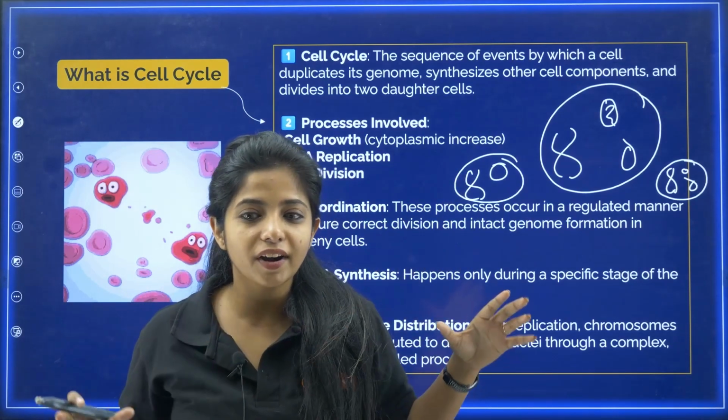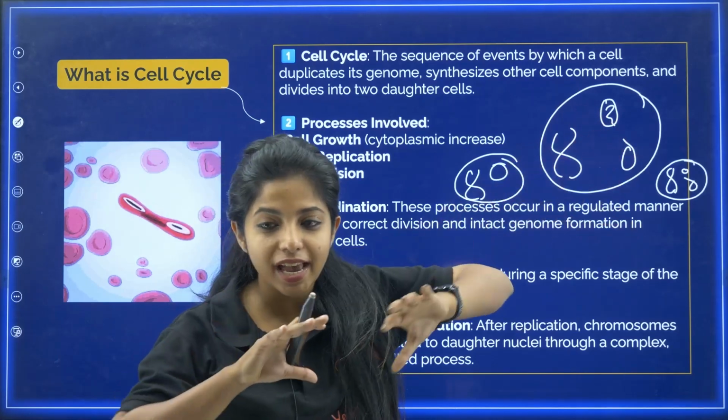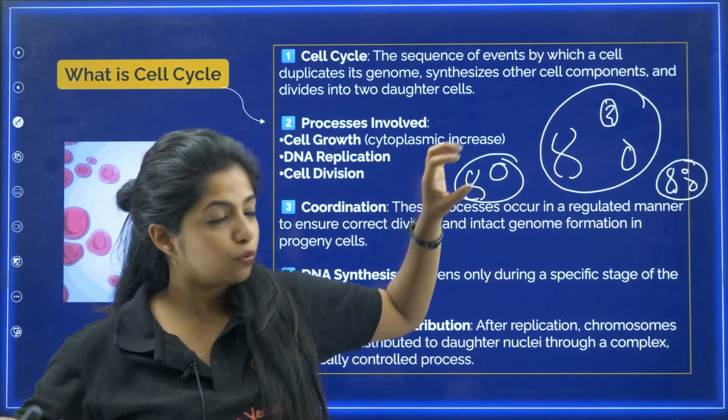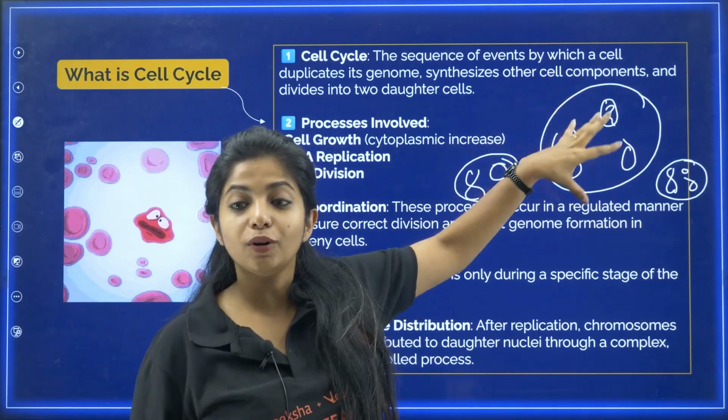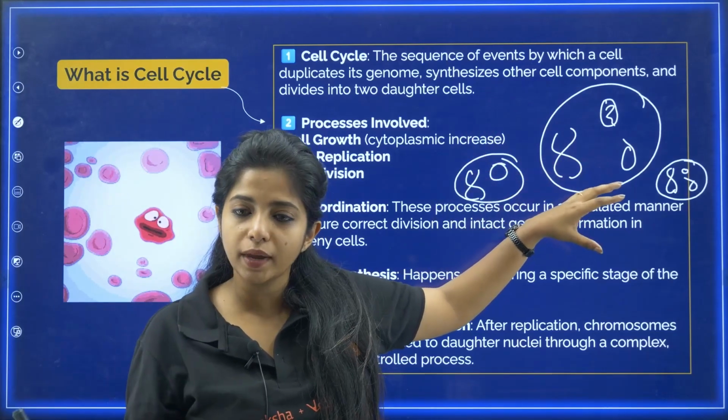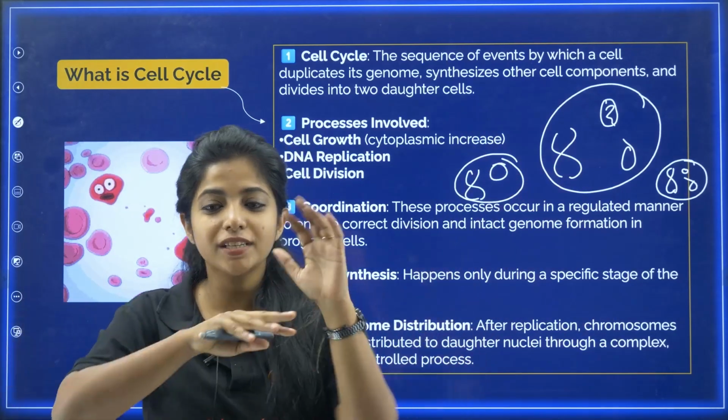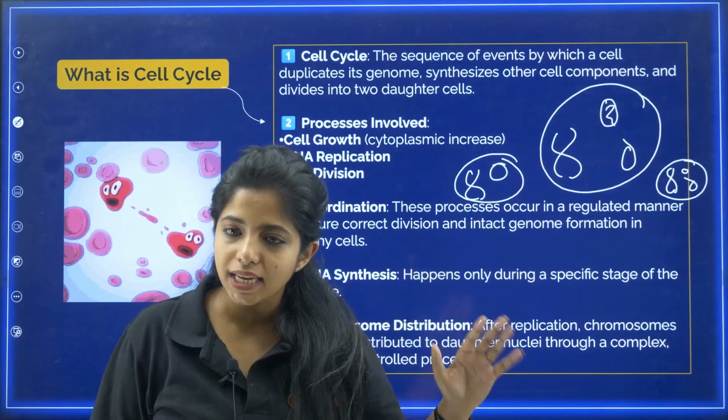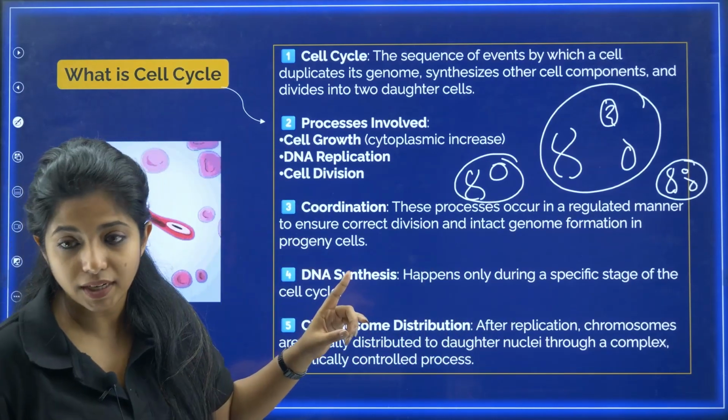Duplication. And after dividing, will this cell be there? No, my dear children. This cell, when it divides, will be divided into 2 cells. So you would not have this mother cell that you see over here. One copy is made, and then that's all. This event that happens, my dear children, is known as the cell cycle. What are the processes that are involved over here?